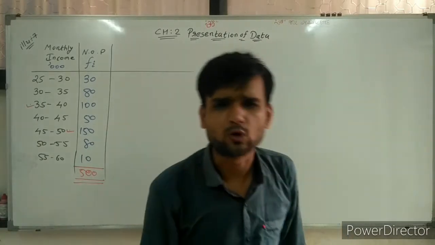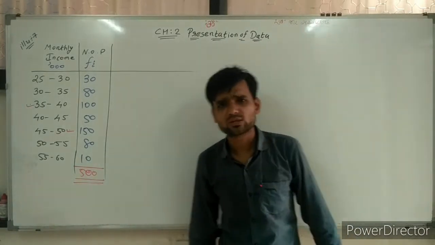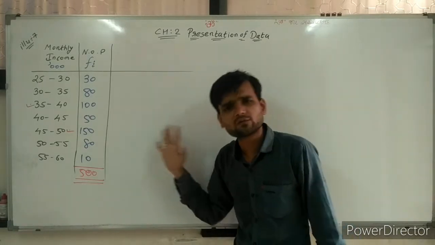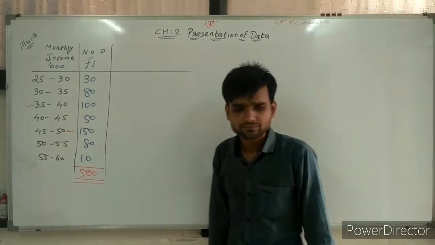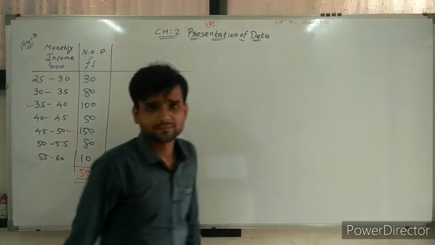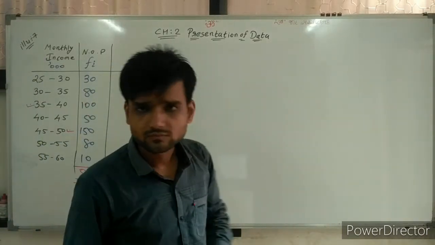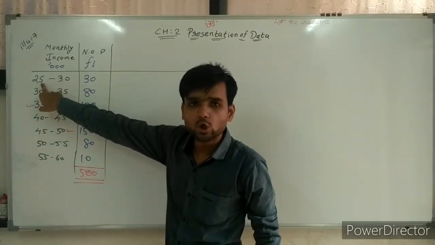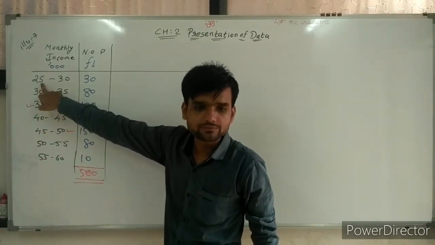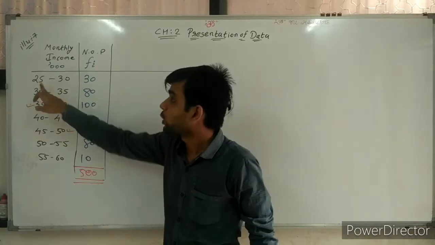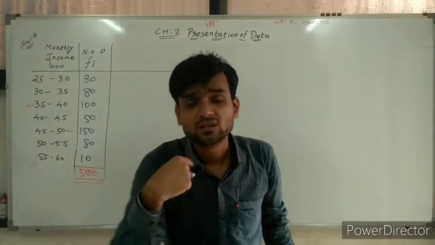Now I am talking about less than and more than frequency. First I am finding the less than frequency distribution. Now less than what? The lower boundary point. Important thing: not the lower boundary.